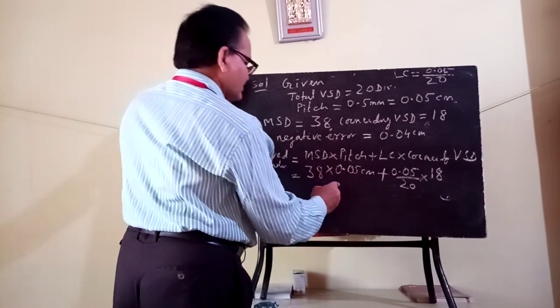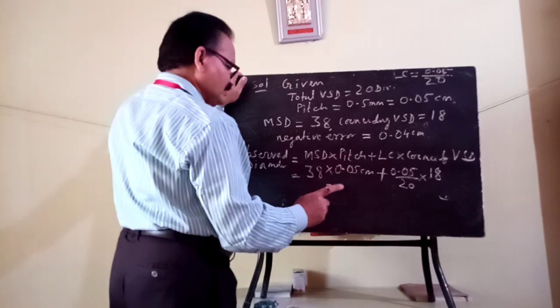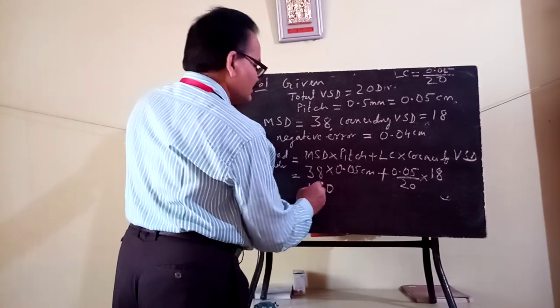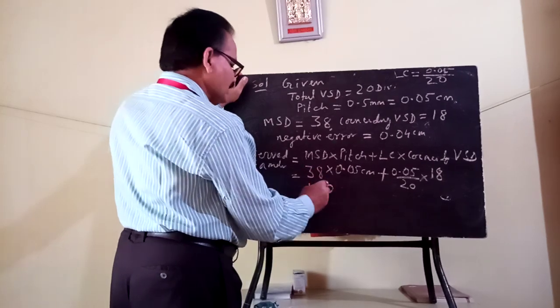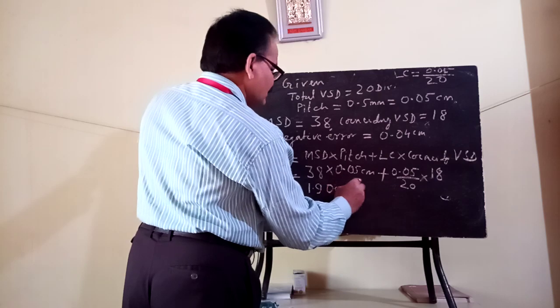So you have to calculate 0.05 into 38. 5 eights are 40, 4 in hand; 5 threes are 15, plus 4, 19. So after two decimals, this is 1.9 centimeter.